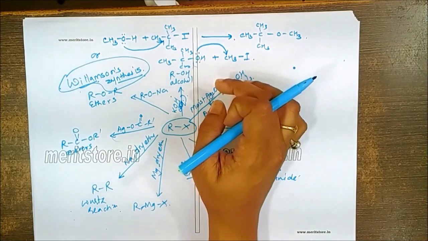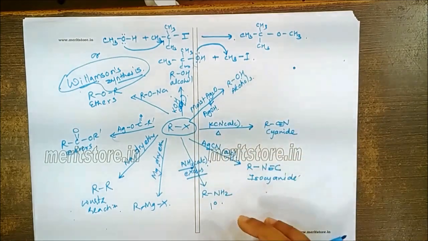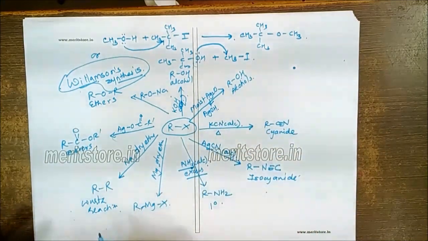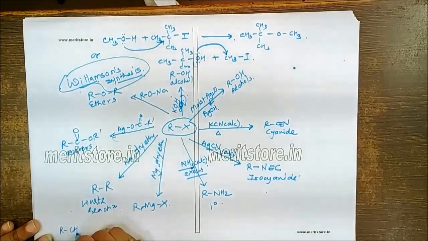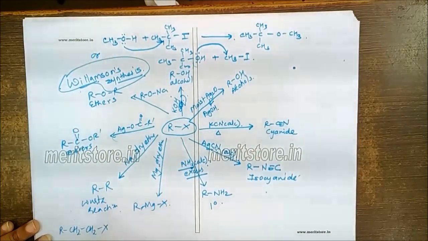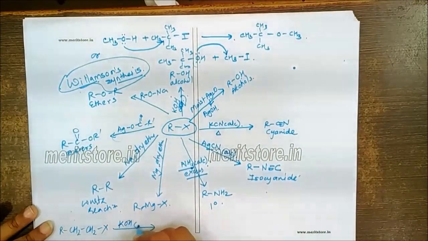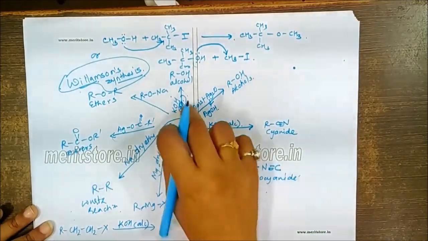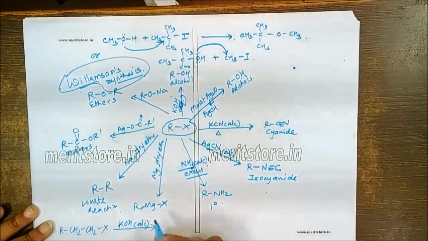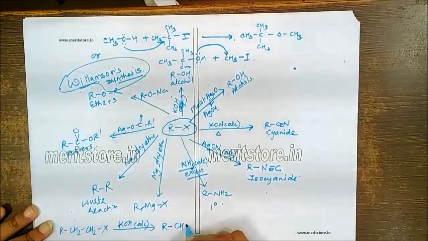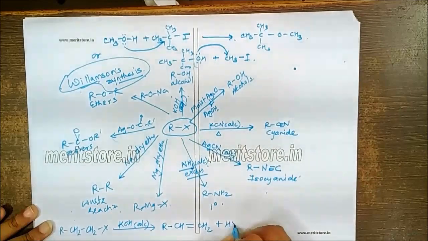Now in the next part, there is one more method involved in all these reactions. That is, if you allow an alkyl halide, for example RCH2CH2X, to react with KOH, but this has to be alcoholic. Here we had taken aqueous to get the alcohols. But if you take KOH which is alcoholic in nature, then we get formation of the corresponding alkene by the loss of H and X from this.